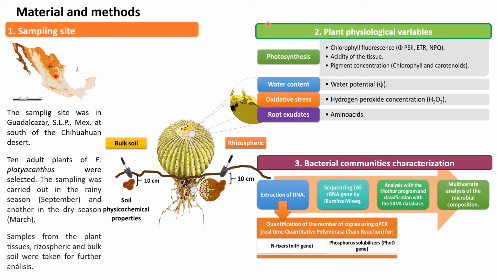Indicators of physiological stress were evaluated, such as chlorophyll fluorescence to evaluate the conversion of light to chemical energy. Tissue acidity was measured, since these plants absorb carbon dioxide during the night and accumulate it as malic acid. Pigments, chlorophylls and carotenoids, are essential for capturing light and protecting against high radiation.